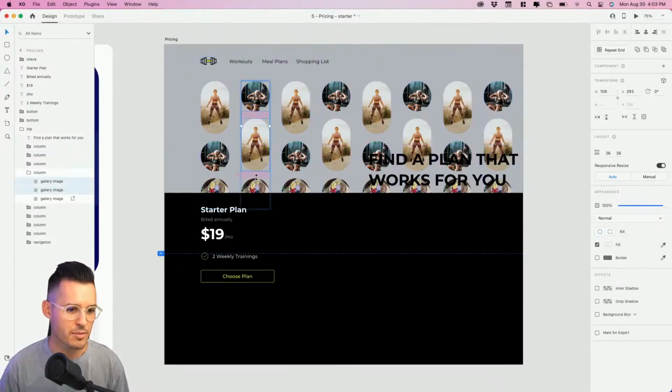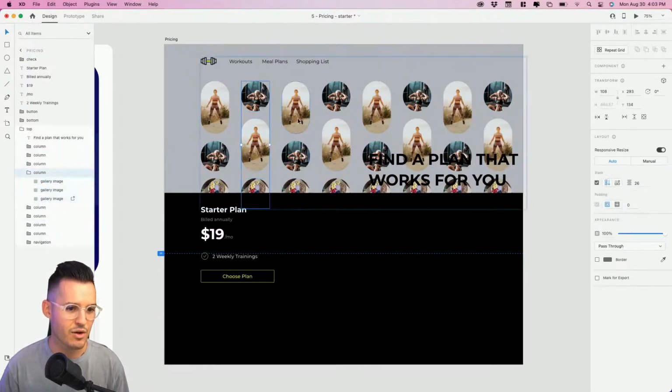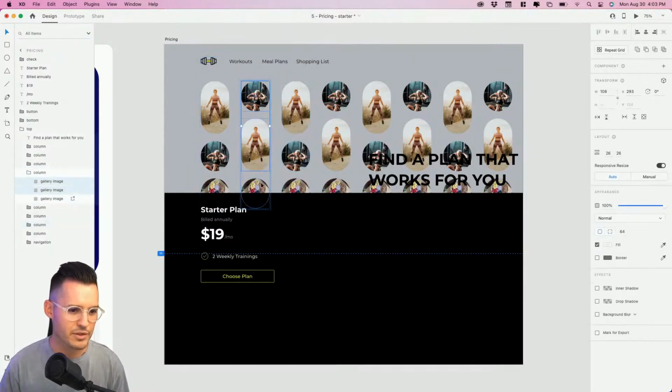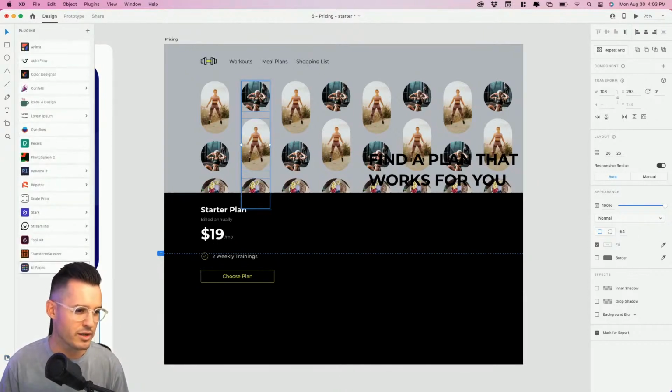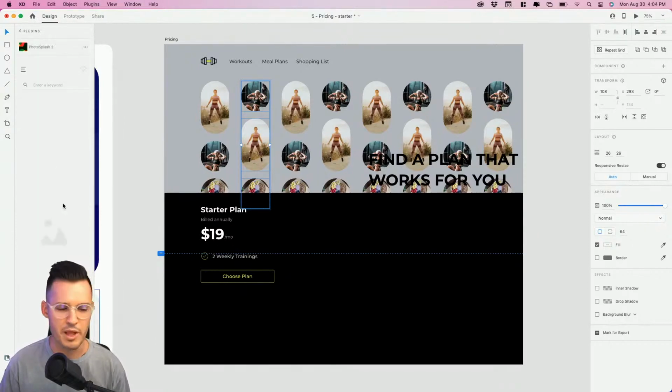What we're gonna do is just come in and start selecting all of our images. We'd probably have to do this piece by piece, but what we'll do is bring out a plugin that I really like. Let's go to our plugin menu here, and let's hit, where did it go? Photo Splash, right?